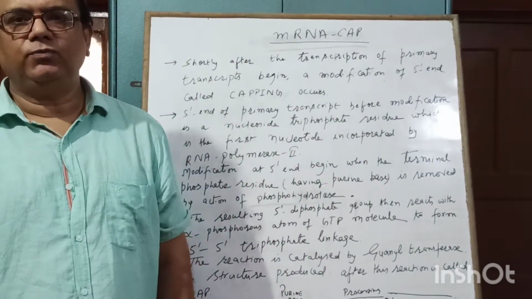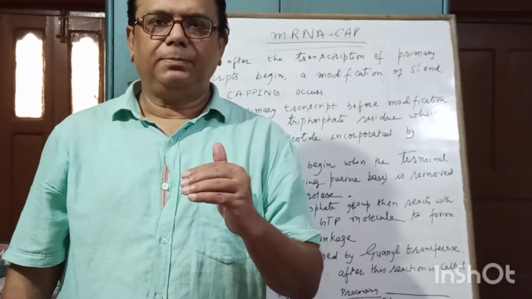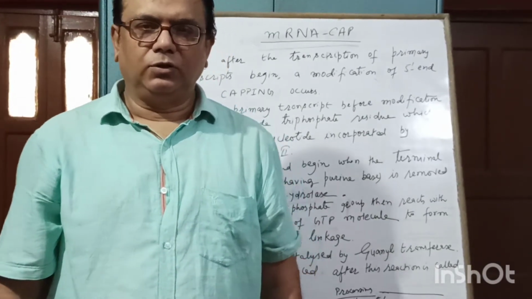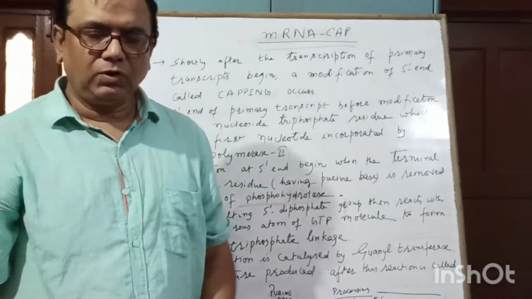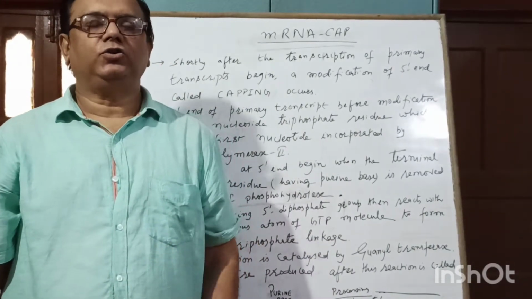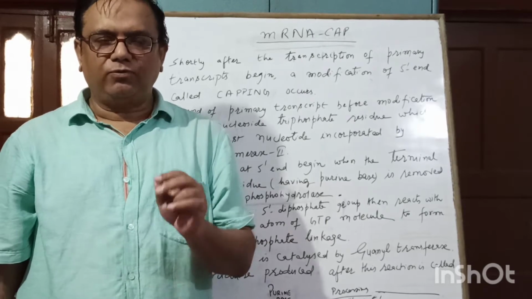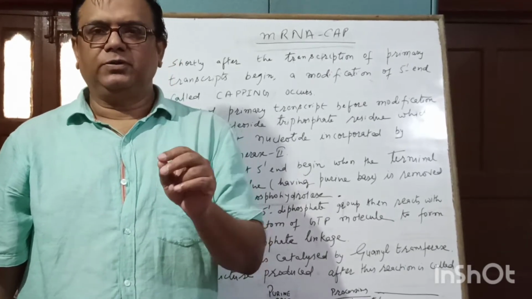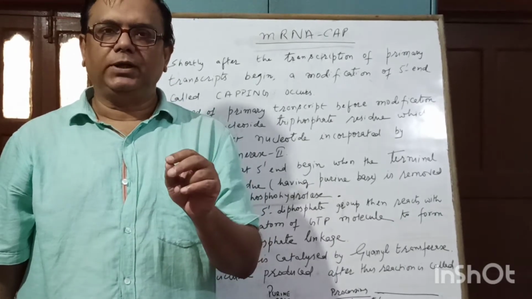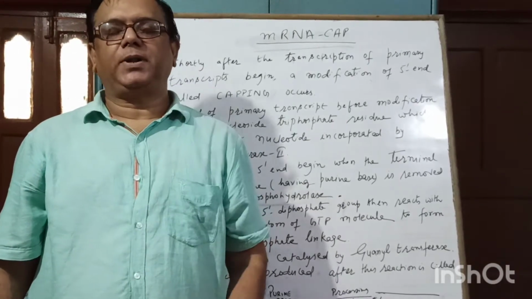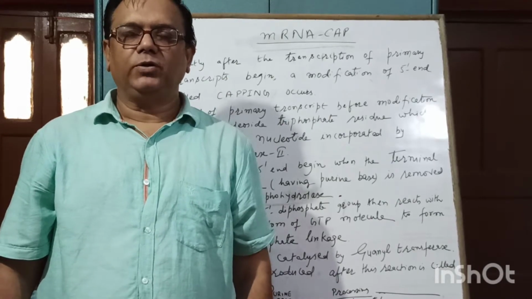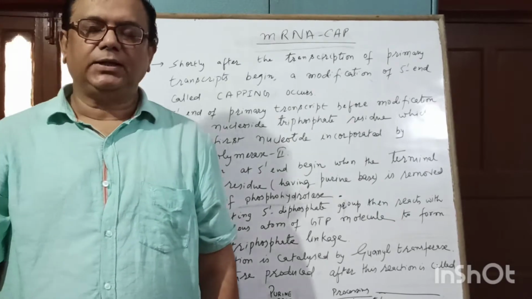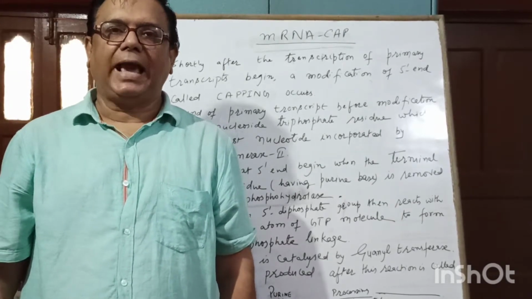In this video we will talk about the cap: how it is formed, what its structure is and what its function is. So now let us begin. Shortly after transcription of the 5' end of the mRNA by RNA polymerase, the modification, the processing of the 5' end of the mRNA, starts, and this process is called capping.